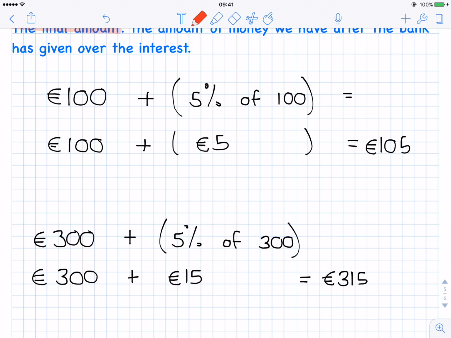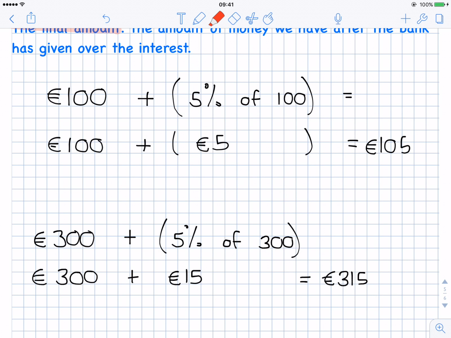So 100, and then you have to add on the 5. Now that's easy enough for you to do in your head, just adding on €5 to 100. But when the examples get a bit more complex, it'd be easier if we had a shortcut that we didn't have to keep adding it on. If we could do the 2 steps in one, if we could get the percent and add it on at the same time. Well, there is an easier way of doing it, and just think about it like this.